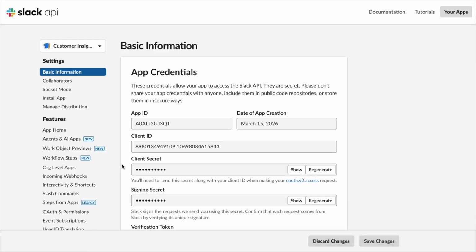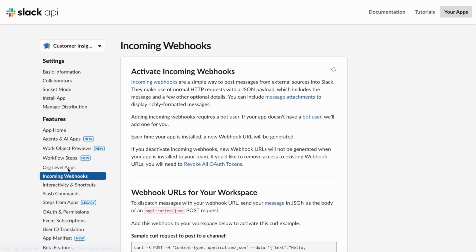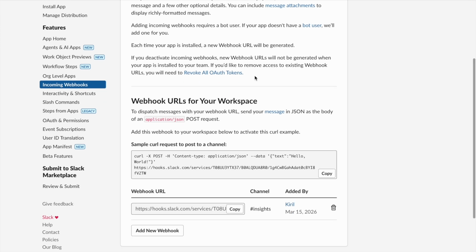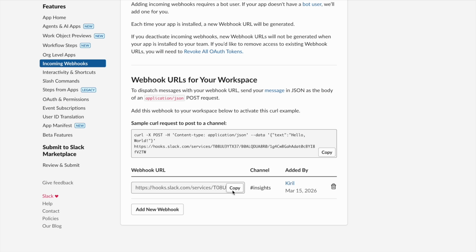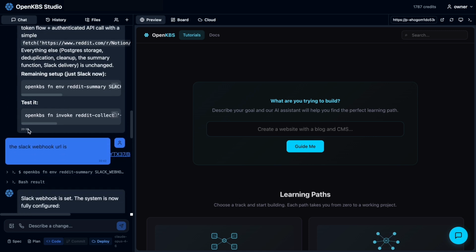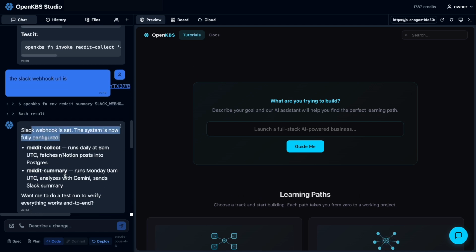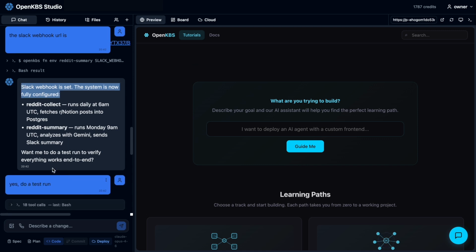In here, I just needed to create a new app, and then activate incoming webhooks for that app, and then at the bottom here, add a new webhook, copy that webhook URL, and then paste it back into Studio, saying the Slack webhook URL is this. I sent that, and then it came back saying Slack webhook is set.